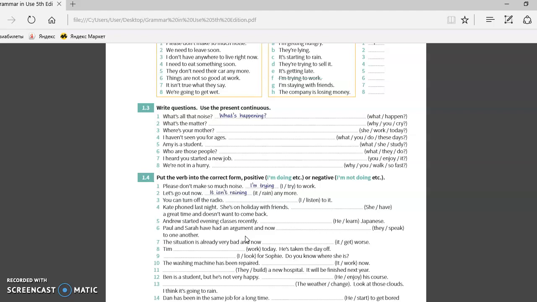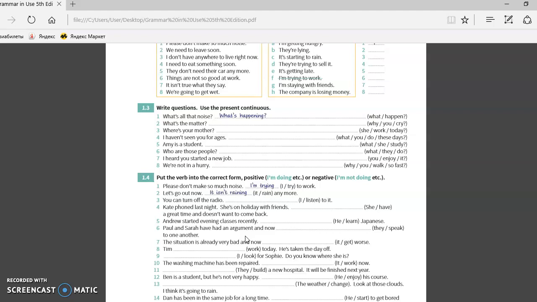Is she working today? So what is the matter? Why are you crying? Then the third one is where is your mother? She is working today. Okay, so we have got it.